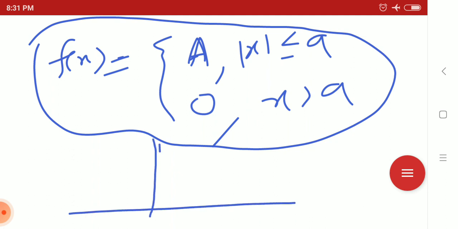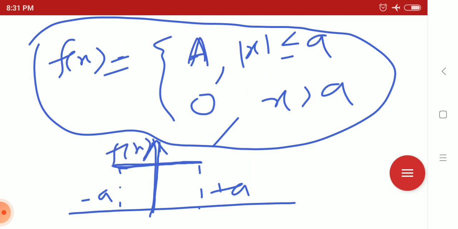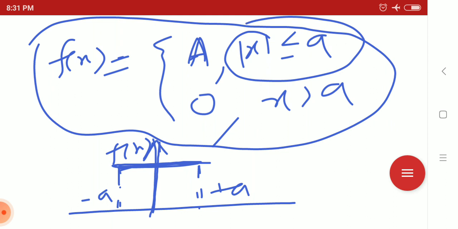Whenever in position space you describe this function, it is just a constant function from minus a to plus a, f of x. In position space, just this line from minus a to plus a, this range mod x less than or equal to a means minus a to plus a. This function f of x is constant. It is described in position space.